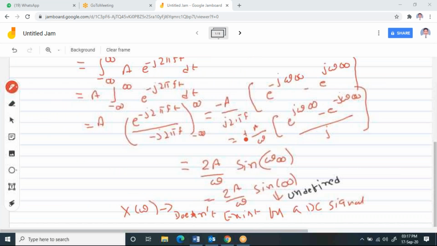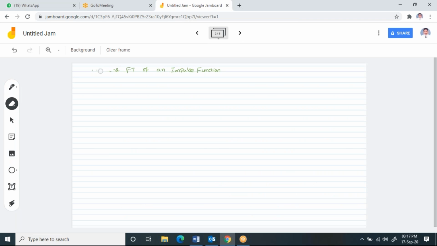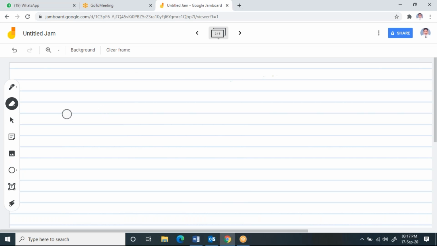Now I'm going to tell you how we have to find the Fourier transform for this. Now observe it. I'm going to write the Fourier transform of the DC signal.